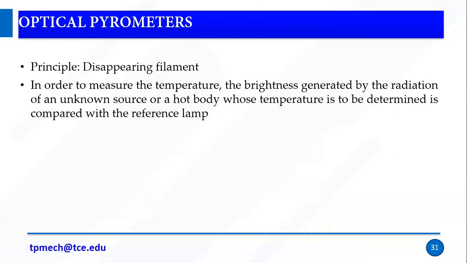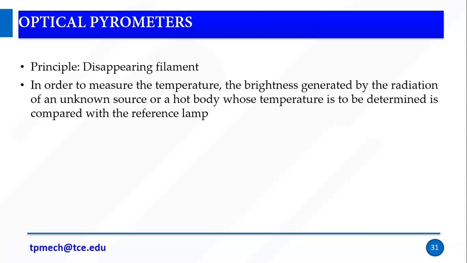Alright, so the second one is, based on the radiation emitted, we are going to measure temperature. The second one is the optical pyrometer. The principle is disappearing filament. Which means, for example, in our home you have a tube light or a yellow bulb, as we call it.